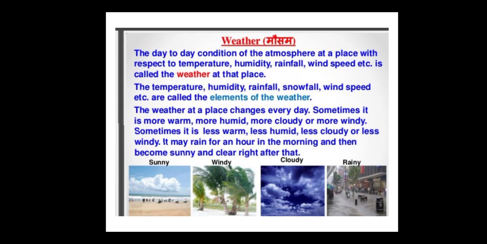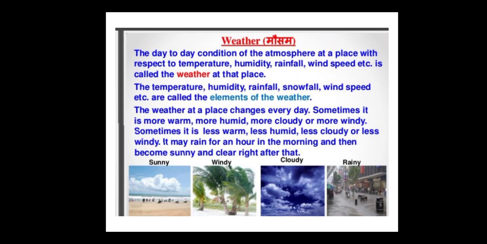That is called weather. Temperature, humidity, rainfall, snowfall, wind speed, etc. are also called the elements of the weather. What are the elements of the weather? The elements of the weather are rainfall, humidity, temperature, snowfall, wind speed, etc.